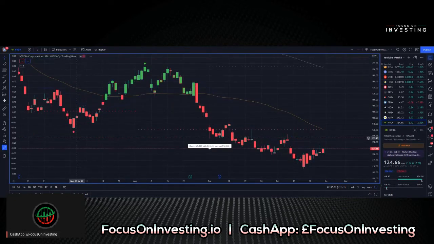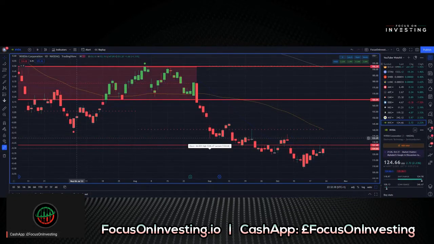All right, our next chart is NVIDIA Corporation, ticker symbol NVDA. Current price point is $124.66, and we're down 2.23% for the day. Our trend filter is currently red, and we're down 64.02% off of our high. Currently trading below all three moving averages, with quite a bit of gap between the moving averages, indicating that price has declined quite steeply.